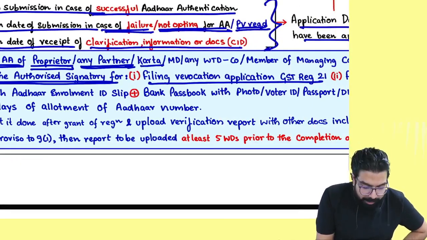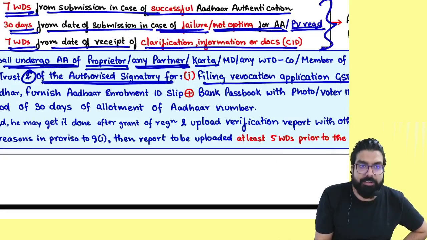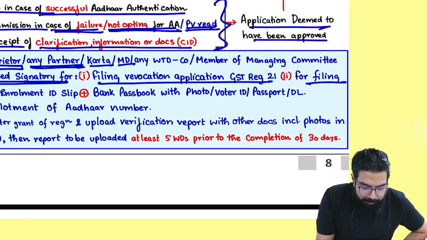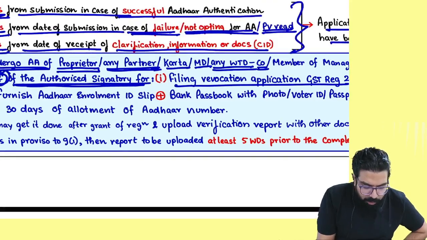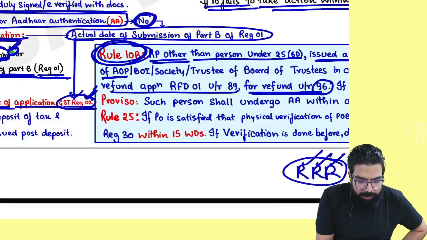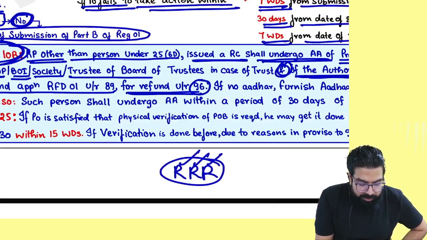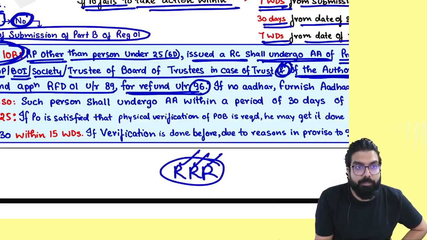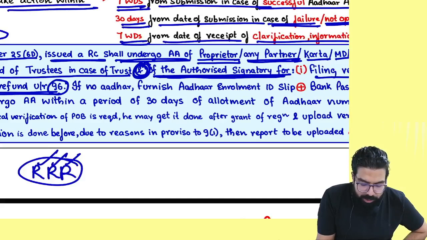Sir, in HUF the karta and of the authorized signatory. In case of a company, the MD and whole time director of a company and the authorized signatory. Member of the managing committee of association of persons, body of individuals, society, or trustee of the board of trustees in case of trust and of the authorized signatory.